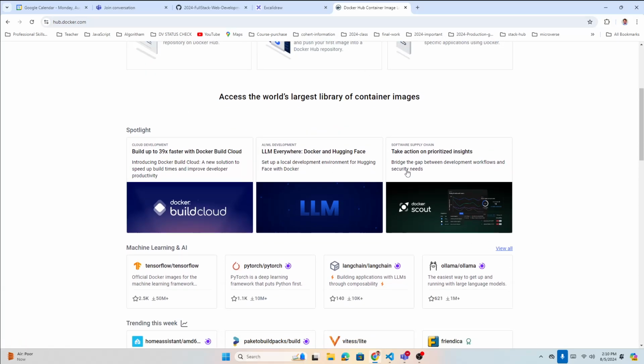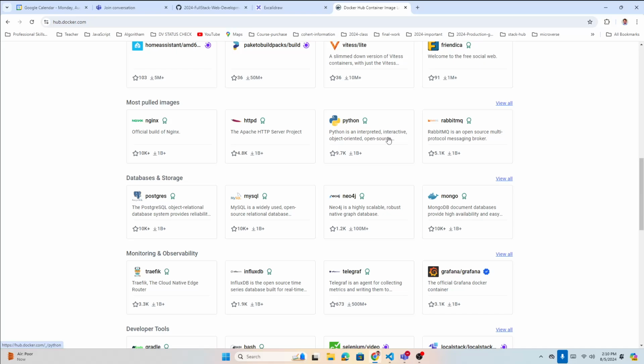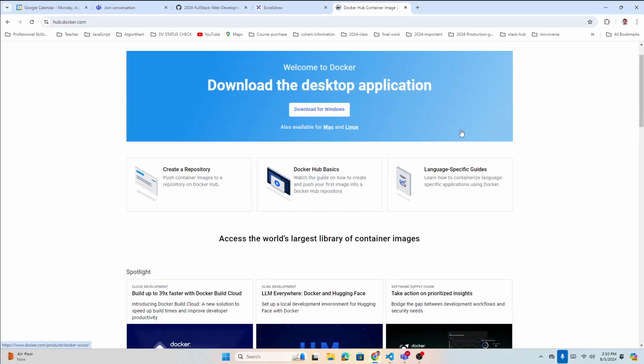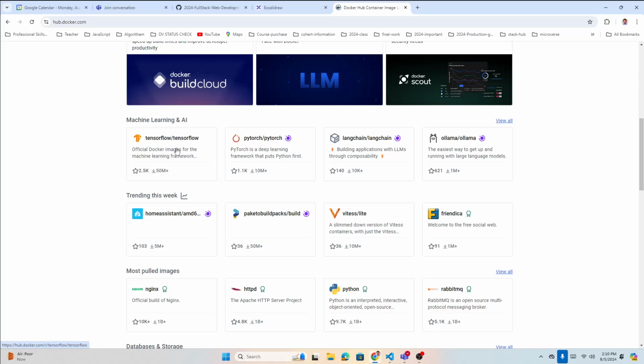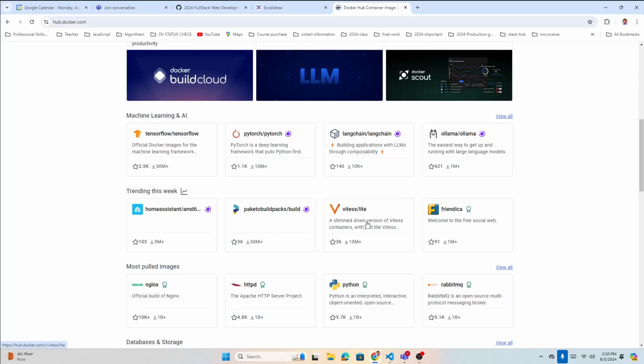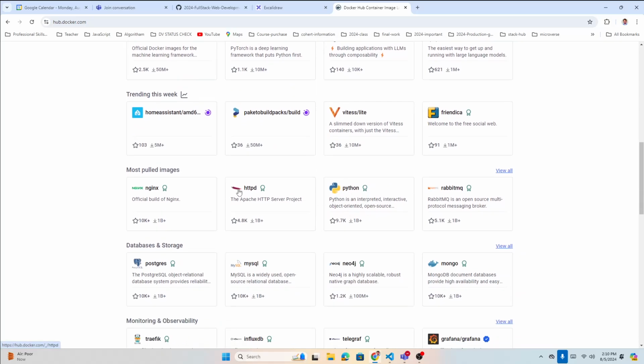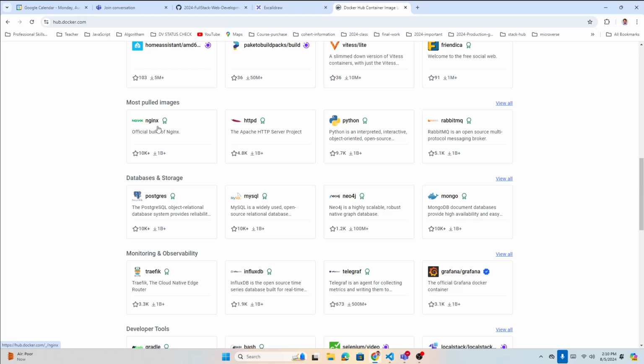This is the Docker website. Let's look at all these programs: Python, LangChain, I don't know what that is. Let's see what we are using. Python is there, HTTPD, and Nginx, Postgres.